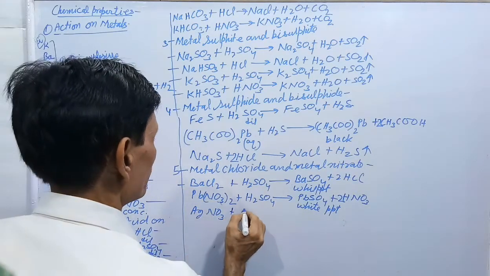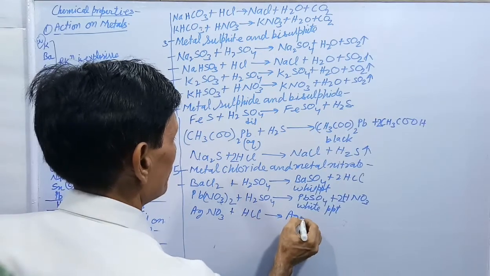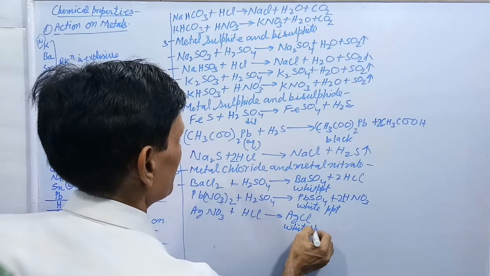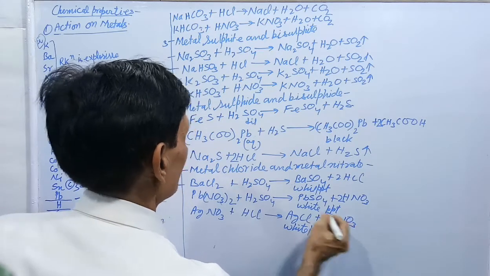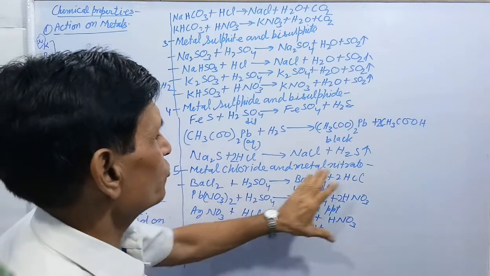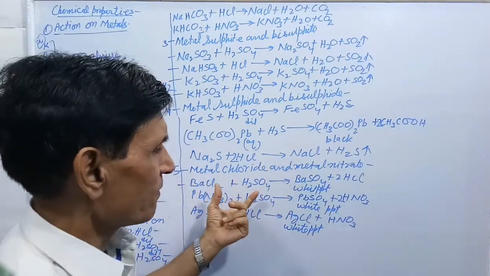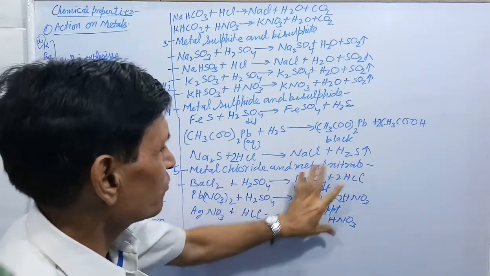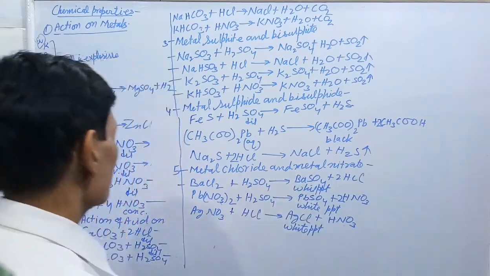Silver nitrate solution reacts with hydrochloric acid. There is formation of a white precipitate of silver chloride and HNO3. Remember this: these reactions are called double decomposition reactions. There is exchange of radicals between the two compounds to form a precipitate. One of the products is solid. The reactions are also called precipitation reactions.